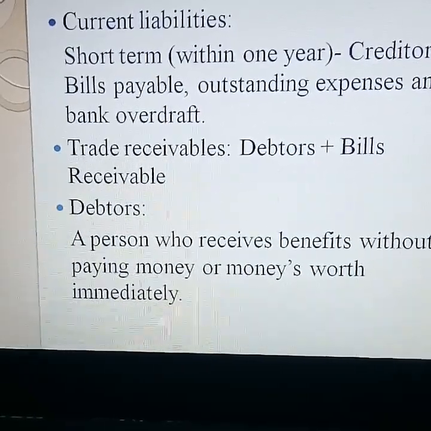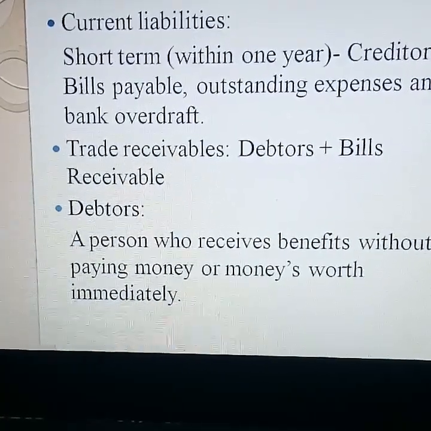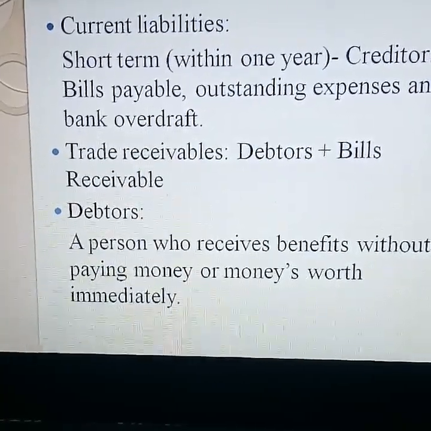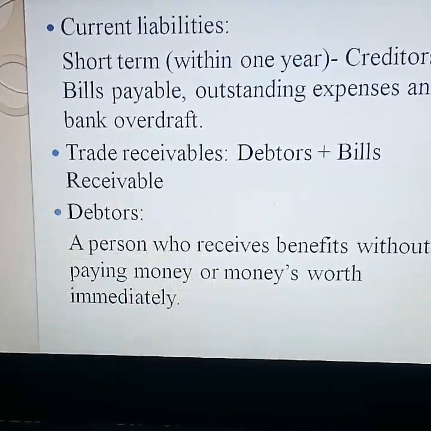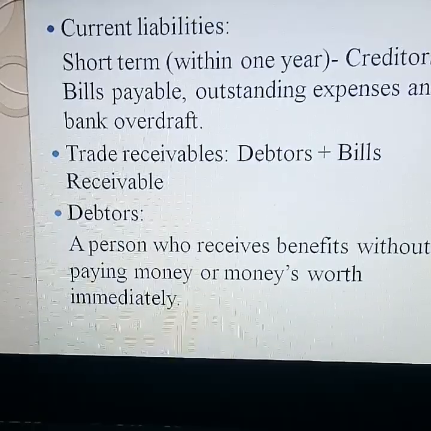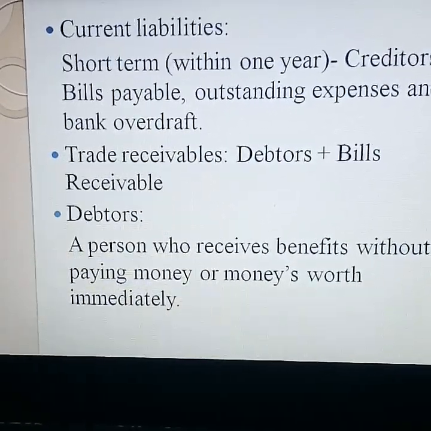So you are receiving benefit but you are not paying money or money's worth immediately. Later you are going to pay, no? So only that, your name is mentioned on the asset side.